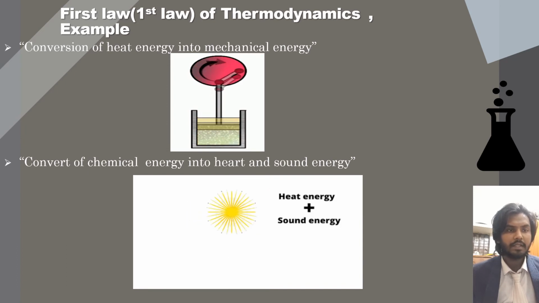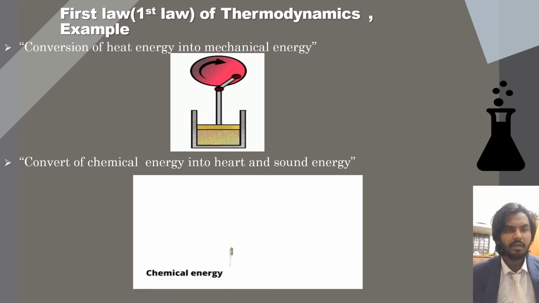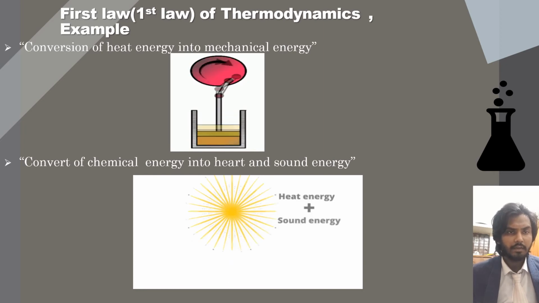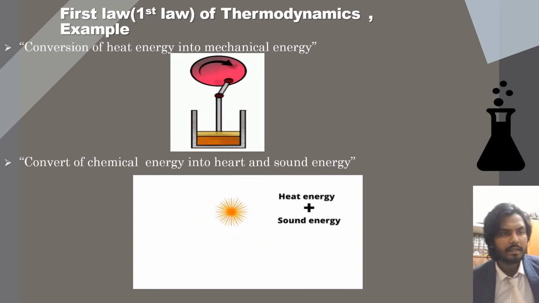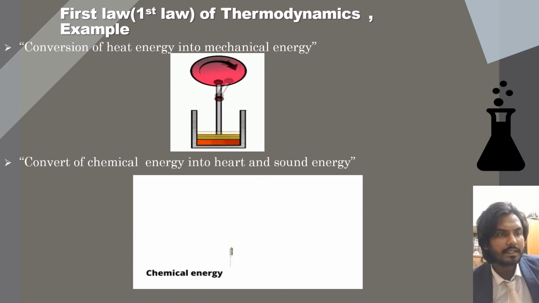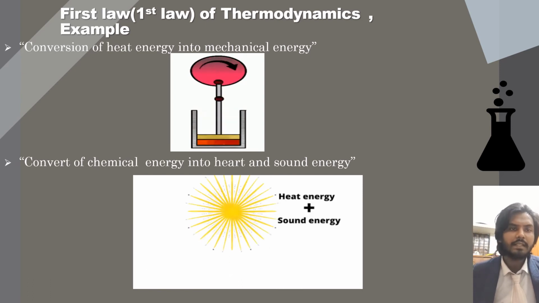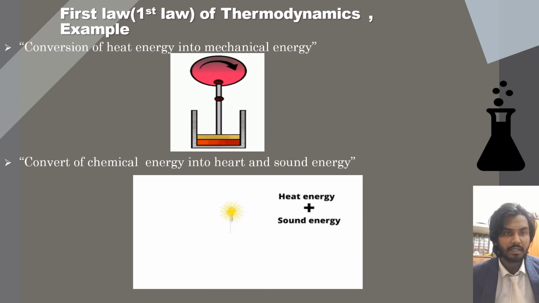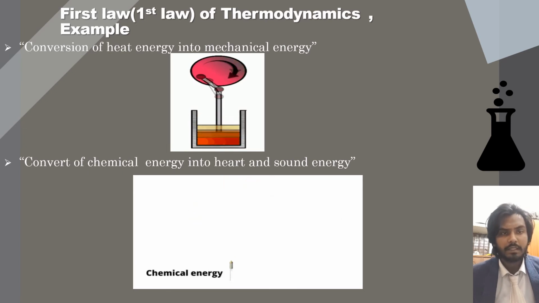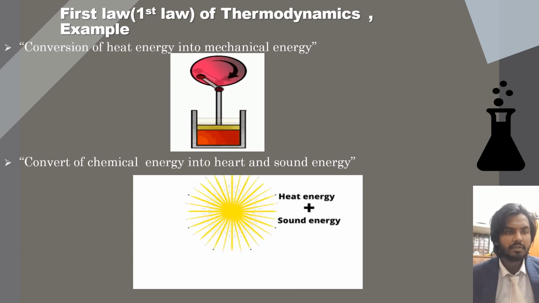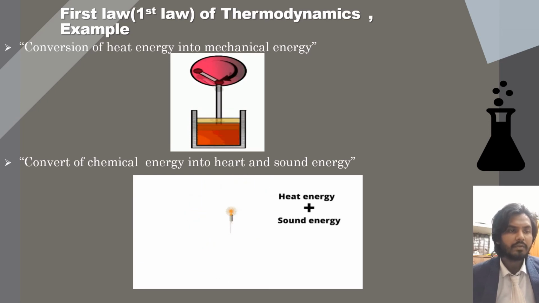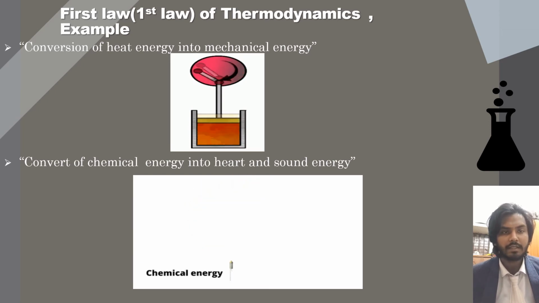Heat and sound energy. We can see that now. Look, you can see the animation. The rocket contains some chemical, so we can say that it possesses chemical energy. When we ignite this rocket, the rocket goes up in the sky and boom, this chemical energy stored in the rocket is converted into heat energy as well as sound energy.